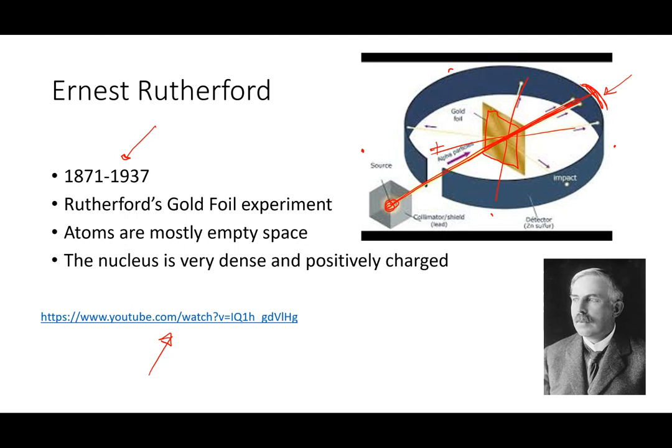Okay, the nucleus is very dense and positively charged. That comes from the idea that not very many of these alpha particles hit something and were deflected. So that means that the nucleus is very small relative to the size of the atom, and that it is positively charged because it reflects or scatters other positively charged particles. Okay, so that is, in a nutshell, the gold foil experiment. Again, if you did that simulation and watched this video, it should make more sense.